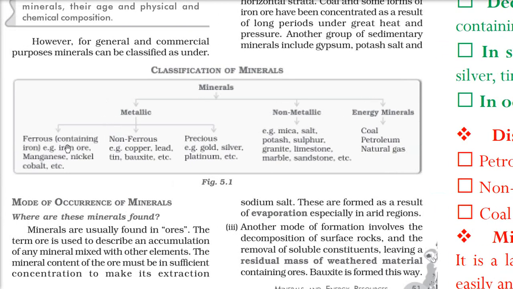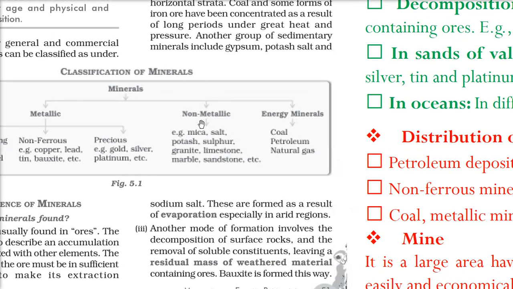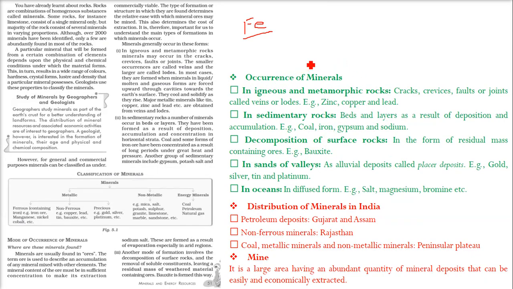Then we have non-ferrous, that is not having that much quantity or no quantity of Fe or iron. We have copper, lead, tin, bauxite. Copper is tamba. Then in the metallic category only, we have precious metals like gold, silver, platinum. When we come to non-metallic, we have mica, salt, potash, sulfur, granite, limestone, marble, sandstone, etc. The energy producing minerals that we know very well, like coal, petroleum and natural gas.